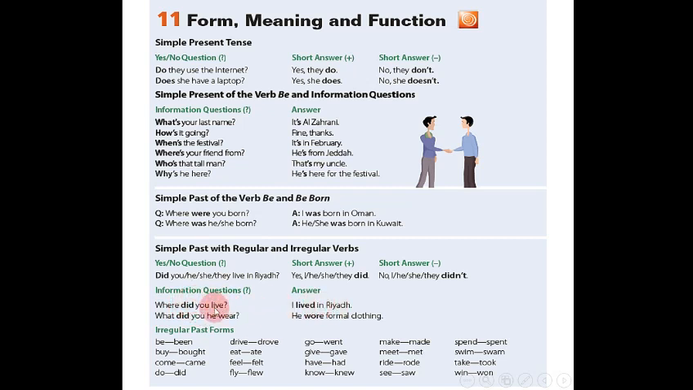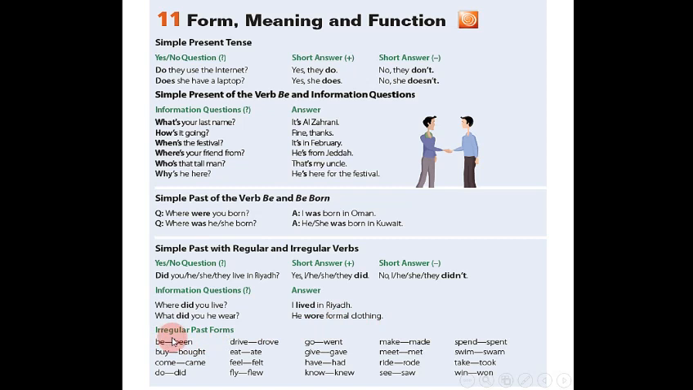Did is followed by the infinitive, okay, or verb 1. In the answer we use the past simple of the verb. I lived in Riyadh. What did you, what did he wear? He wore formal clothing.